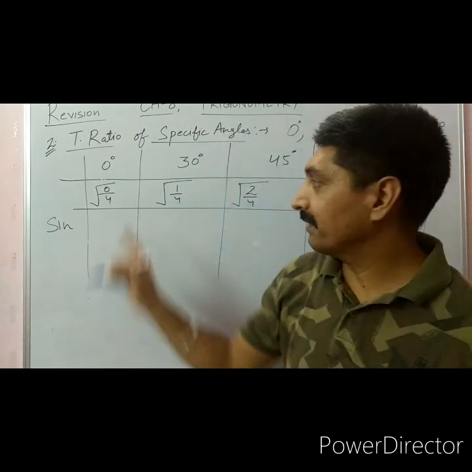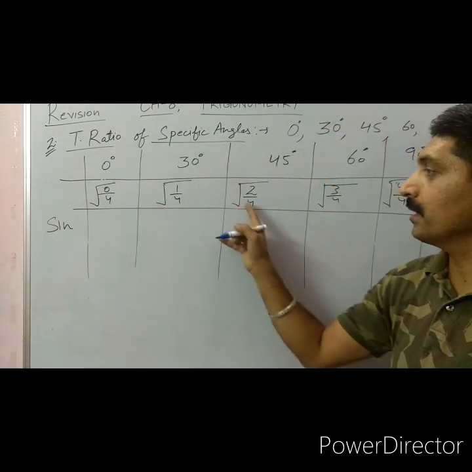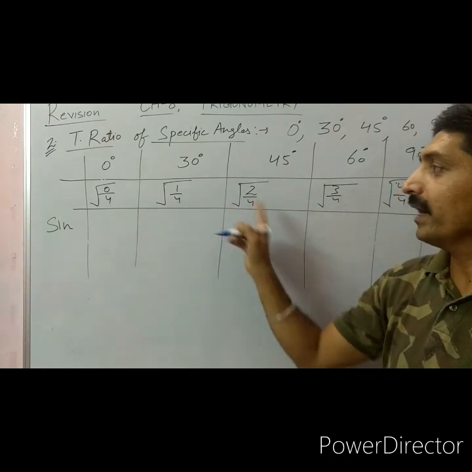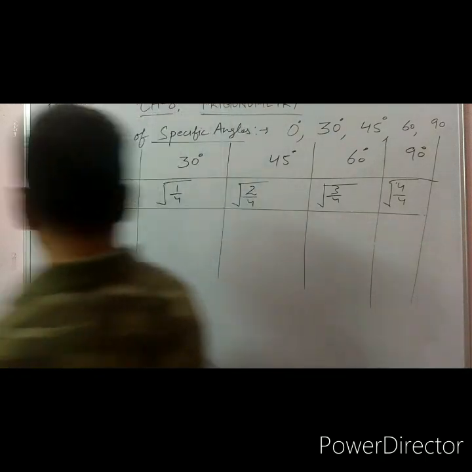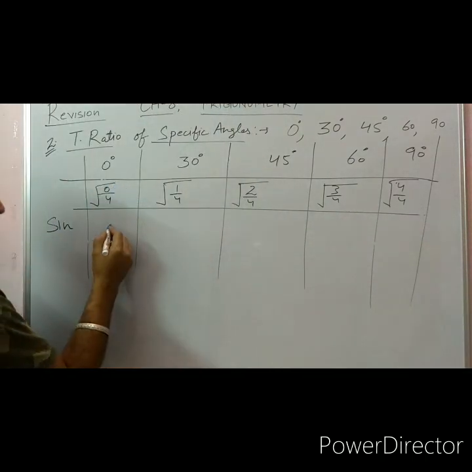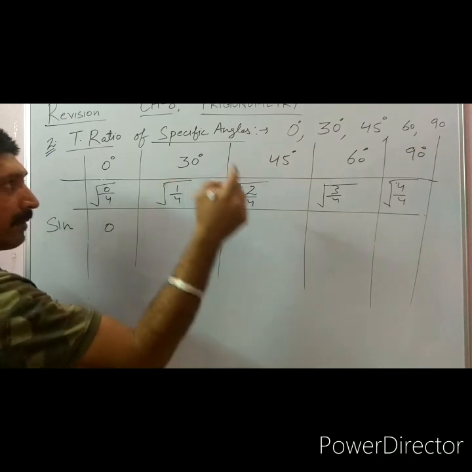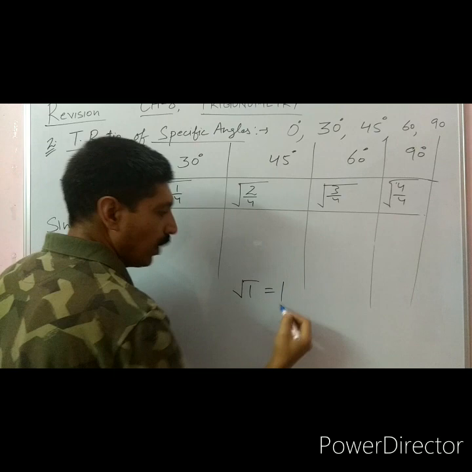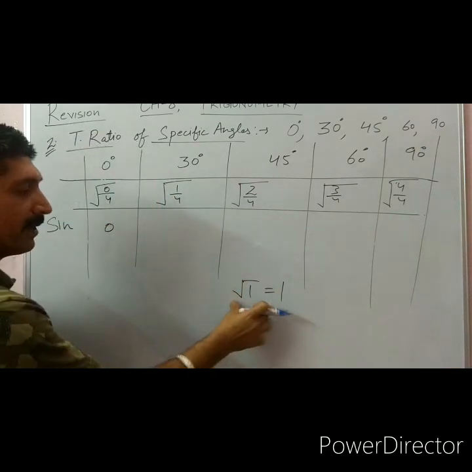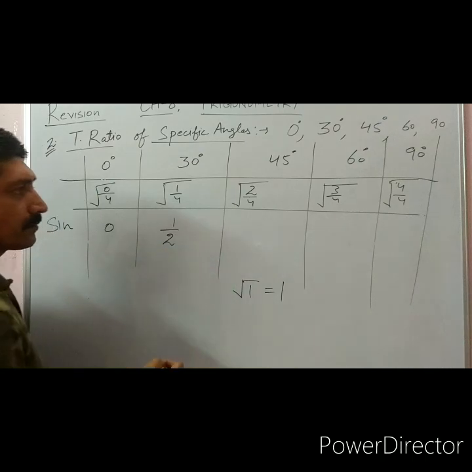What I have done, I have taken 0, 1, 2, 3, 4 and divided all these numbers by 4 and taken the square root of all. So here sine of 0 is 0. Sine of 30, remember one thing, square root of 1 is 1. Please remember. So 1, this is 1 by 2.